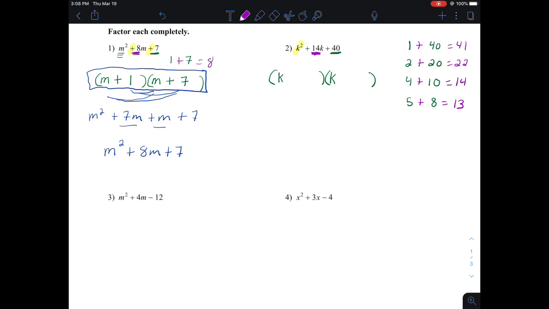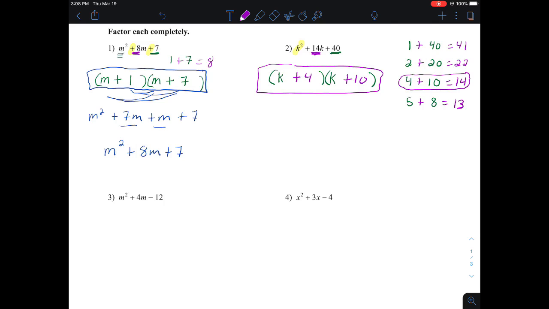So the factors that I'm going to choose that make the 40 are the positive 4 and the positive 10. So inside of my two binomials, I have to have a plus 4 and a plus 10. And so this would be my answer here.